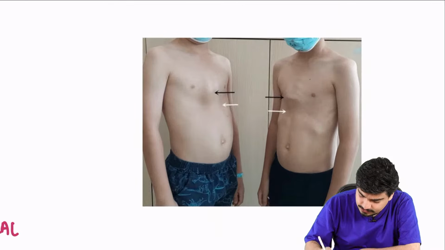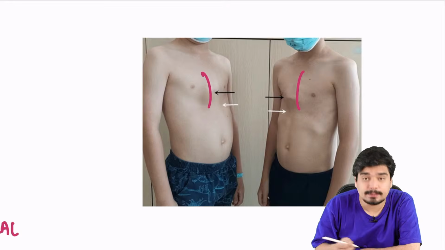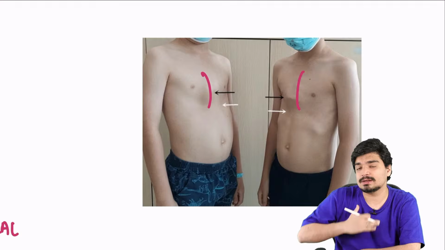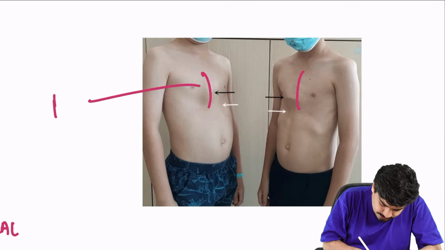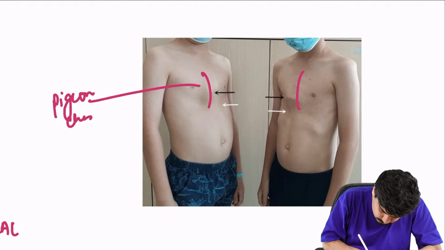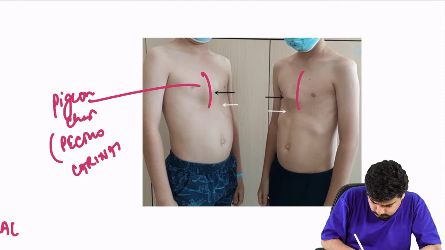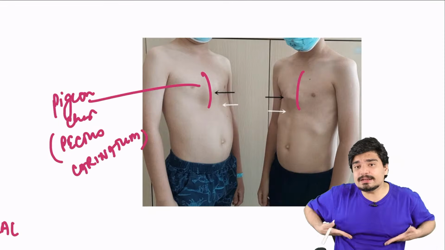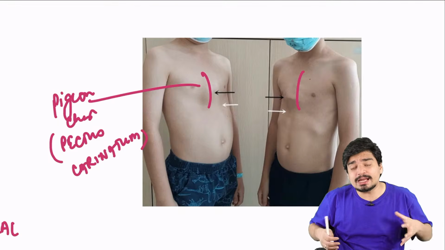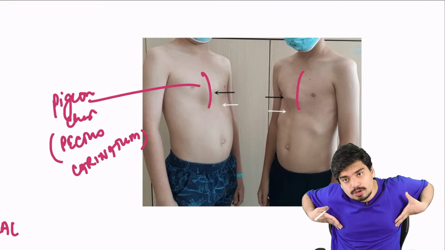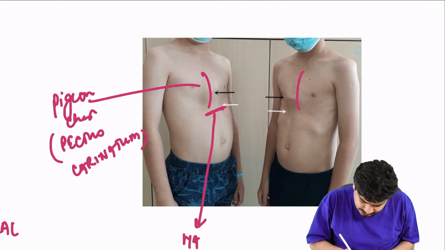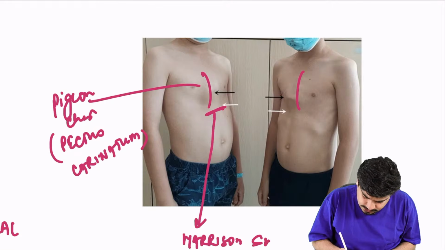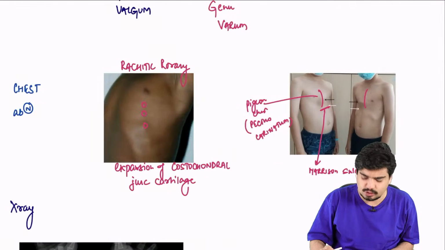You can also see this. This is called pigeon chest, or pectus carinatum. The ribs will start to become like a pigeon's chest. And you'll start seeing a depression here because the ribs don't have any integrity. As soon as you take a deep breath, the chest wall will collapse inwards. This depression is called Harrison sulcus.